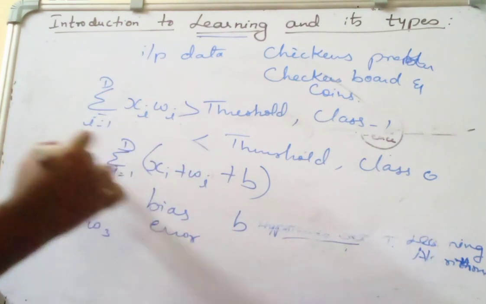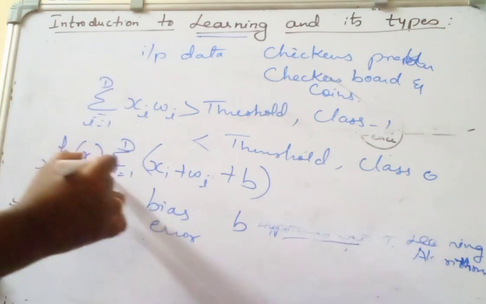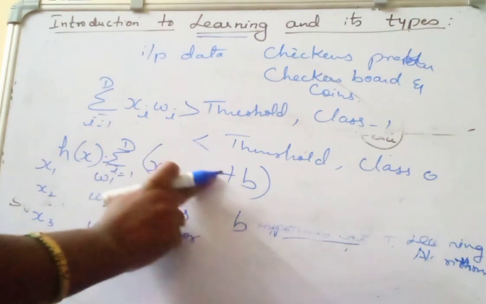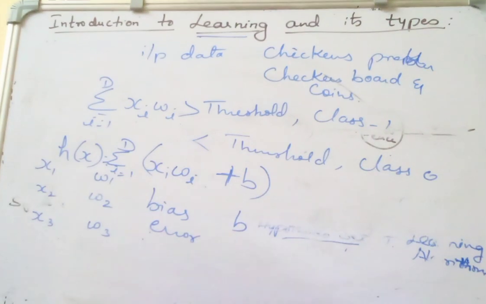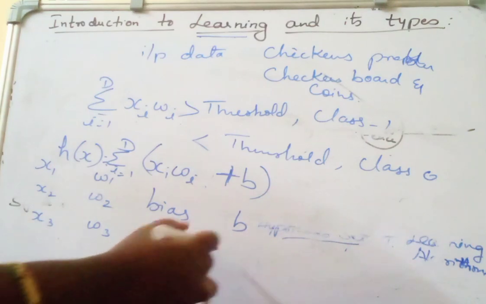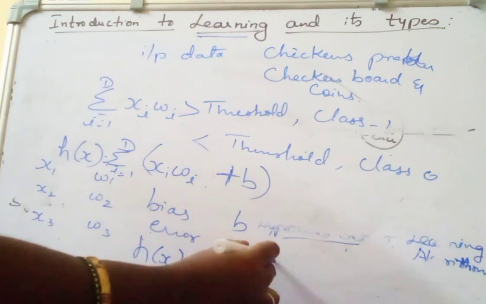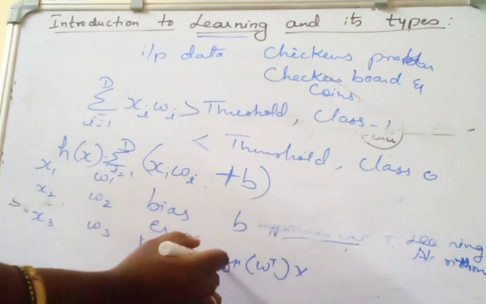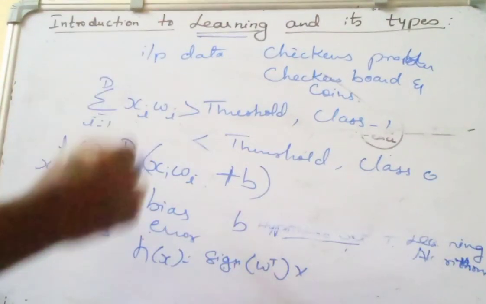Next, this is nothing but the hypothesis h of x. The hypothesis we have designed is the summation of xi into wi plus this bias, which can be further reduced as h of x equals sign of w transpose x. So this is called the perceptron learning model. This is how the model can learn.